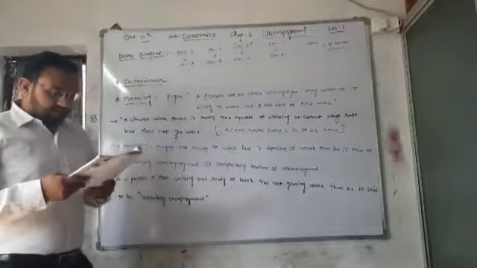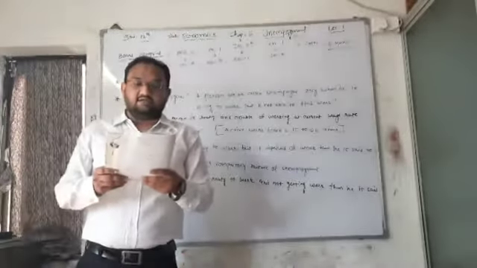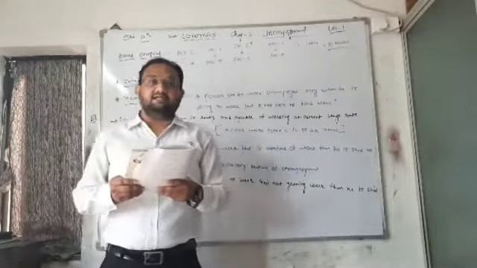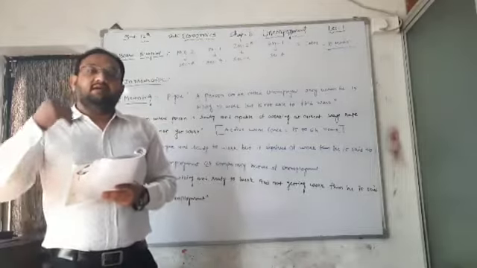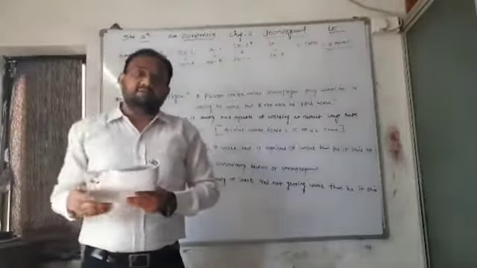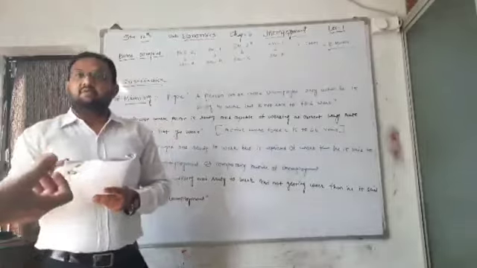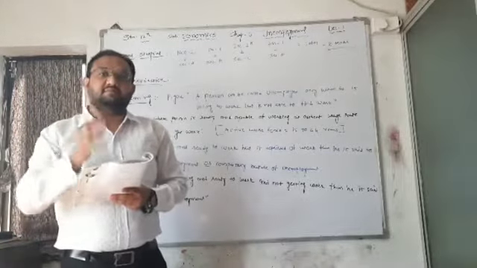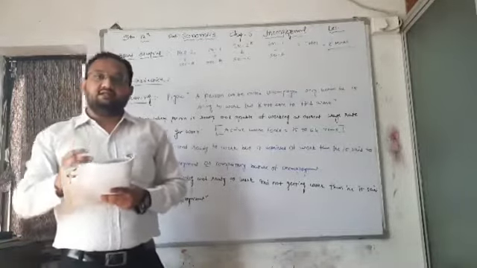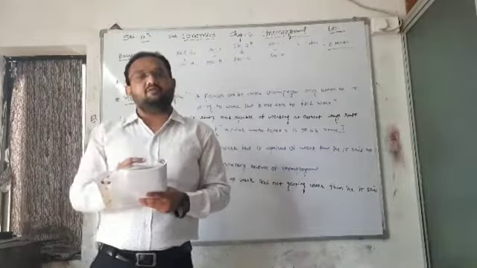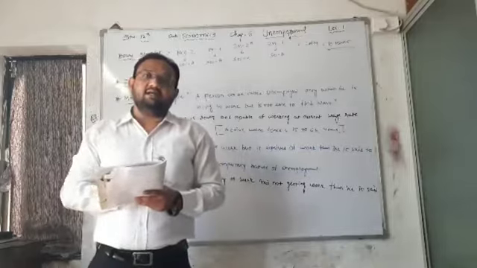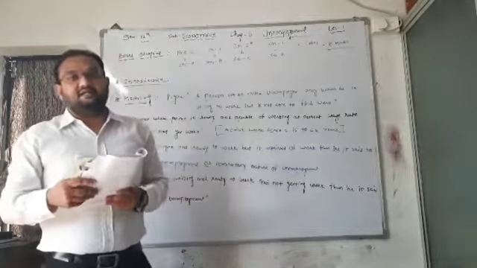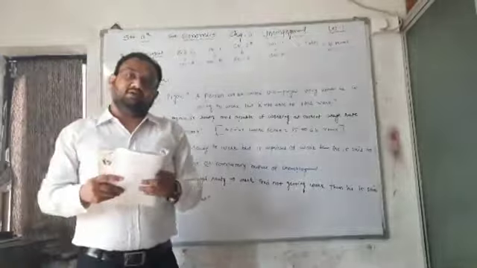Done? Now let us start with the introduction, or we can say what you will learn in this chapter, that is given on page number 65. First of all, remember chapter number 5, that is poverty. In poverty, we discussed the meaning of poverty, then nature, in which we discussed absolute poverty and relative poverty, indicators of poverty, reasons of poverty, and lastly, measures of poverty.